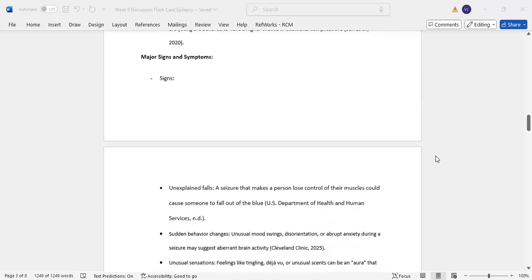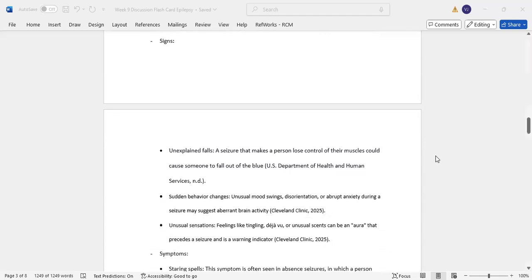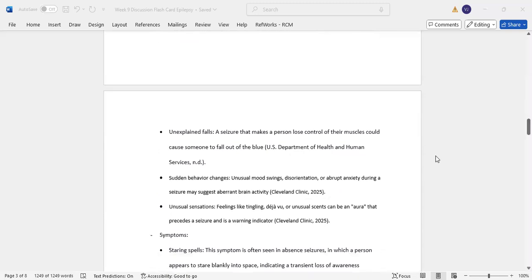Major signs and symptoms. Signs: unexplained falls. A seizure that makes the person lose control of their muscles can cause someone to fall out of the blue. Sudden behavioral changes. Unusual mood swings, disorientation, and abrupt anxiety during a seizure may suggest abnormal brain activity. Unusual sensations, feeling like tingling, deja vu, or an unusual sense can be an aura that precedes a seizure and is a warning indicator.